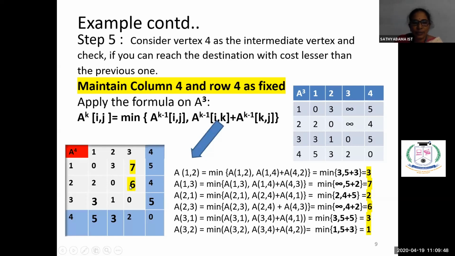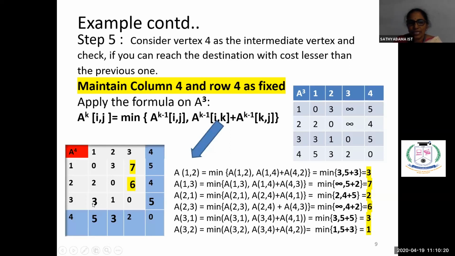Right. Now come here, 2 comma 3. 2 comma 3 means the minimum of A of 2 comma 3 or 2 comma 4 plus 4 comma 3. So if you are seeing here, 2 comma 3 is infinity. Now 2 comma 4 is 4, plus 4 comma 3 is 2. So among this we are getting the least cost as 6. Previously for 2 comma 3 we had the value as infinity. Now we are getting the value as 6. We are getting a better cost compared to the previous matrix. Now come to the next one.